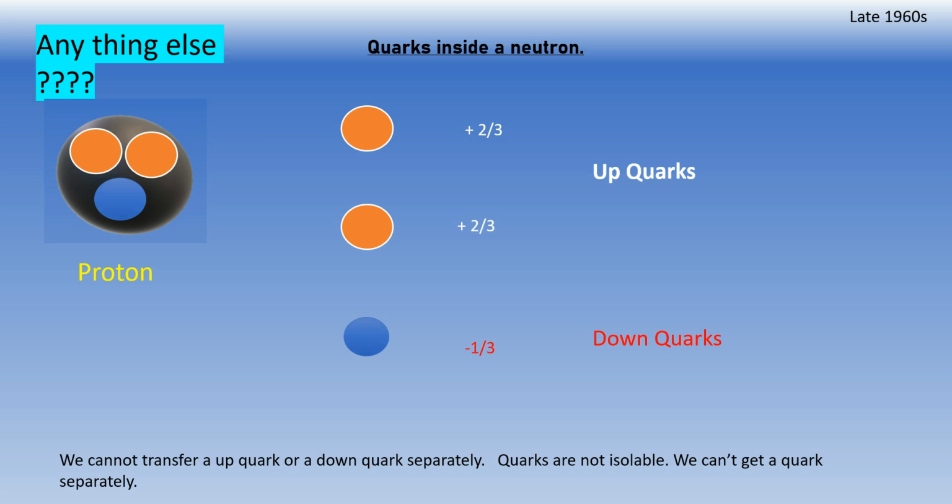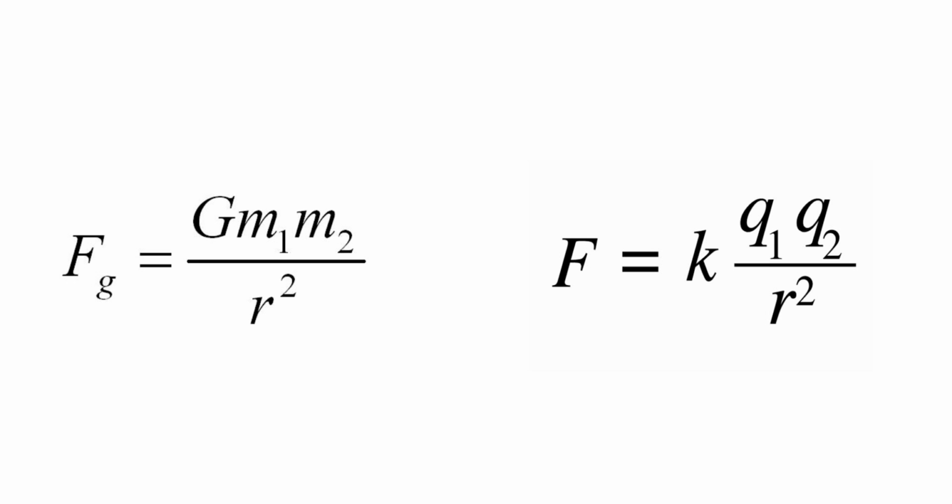So we cannot transfer an up quark or a down quark separately. Quarks are not isolable, so we can't get a quark separately. We can still stick with the fact that the proton is a fundamental particle. The minimum charge that can be transferred from one body to another body is the charge of a proton or an electron.